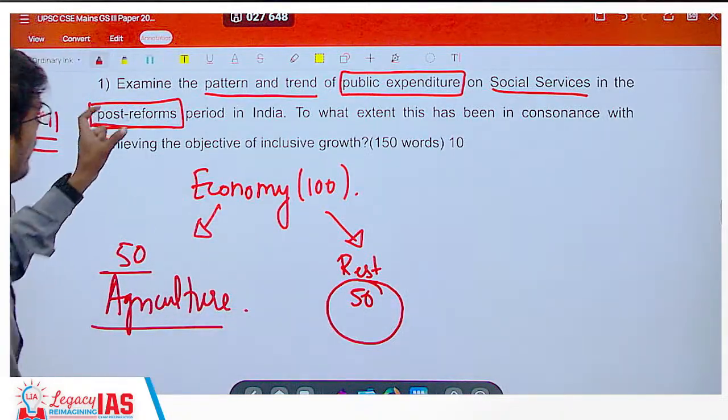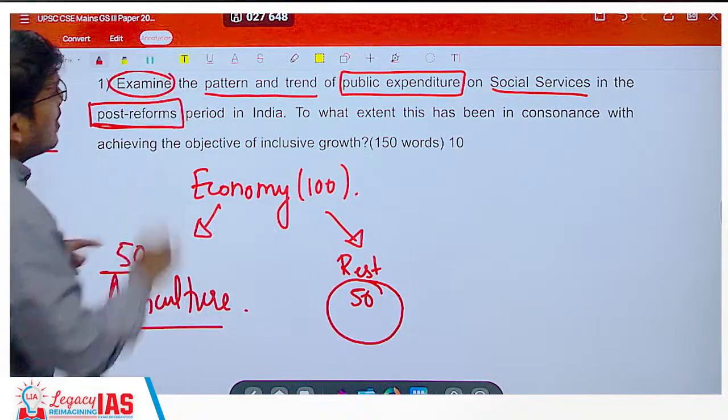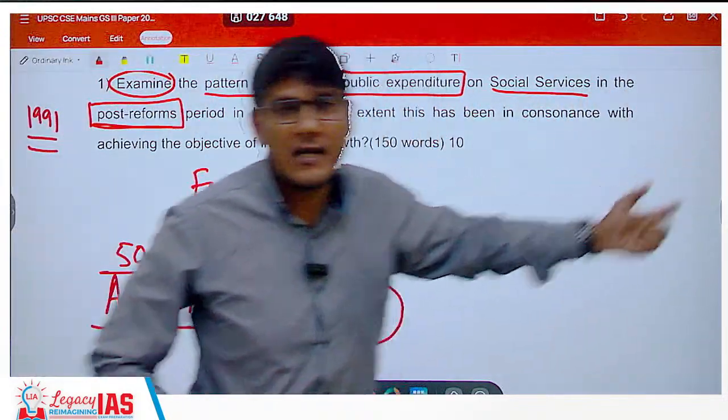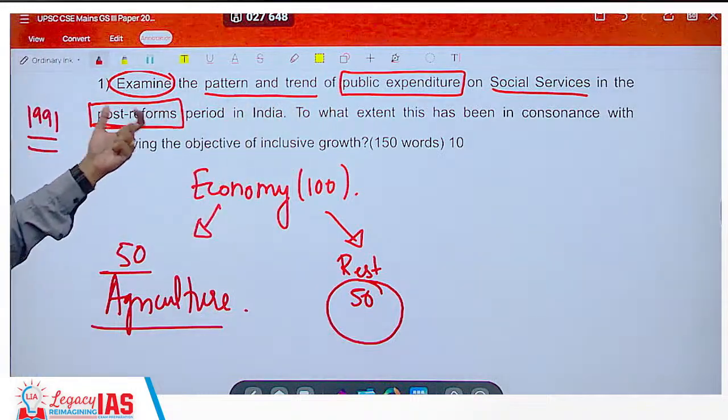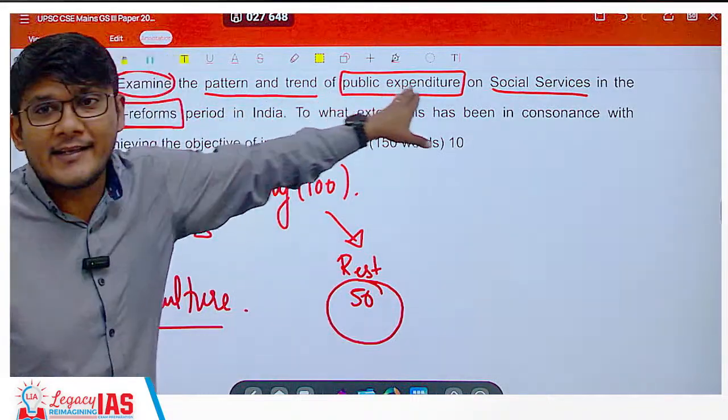So the first question is, they are asking you to examine the pattern and trend that has been there with respect to public expenditure on social services. So this is the public finance chapter.